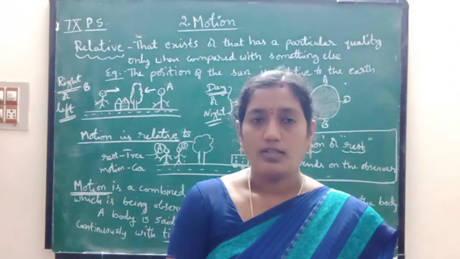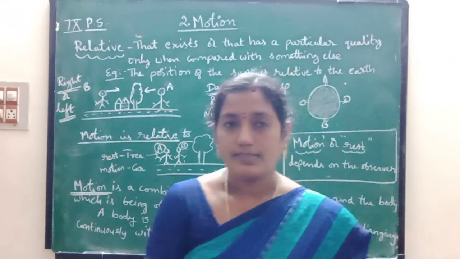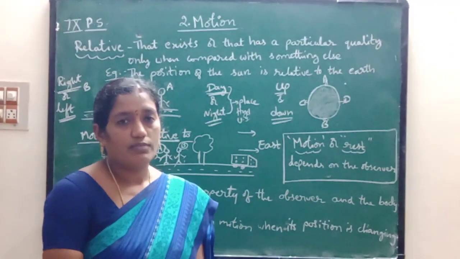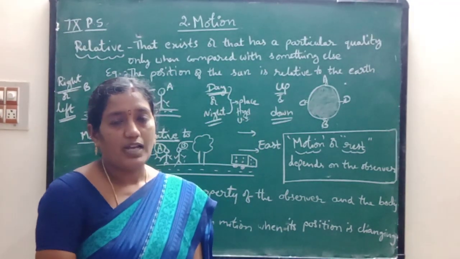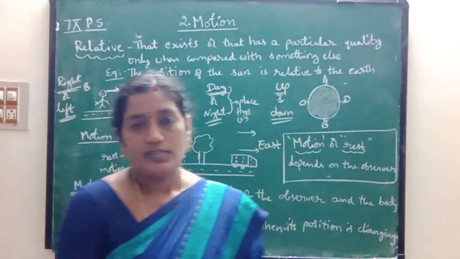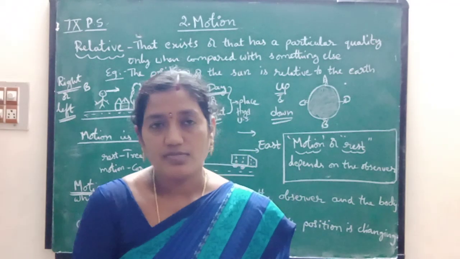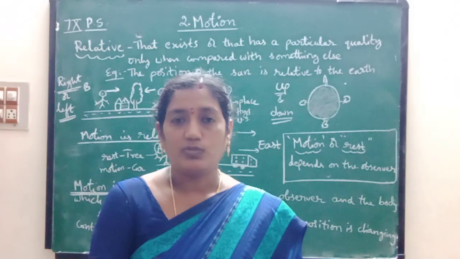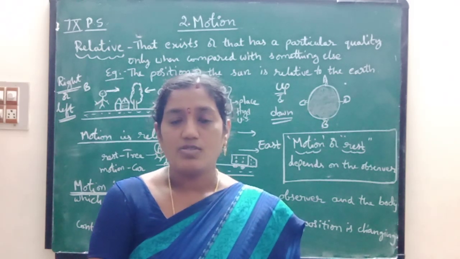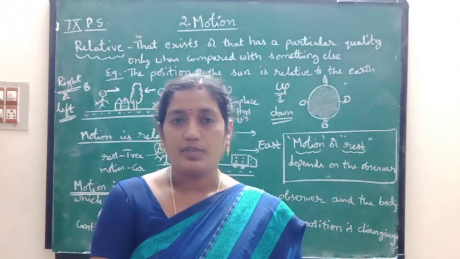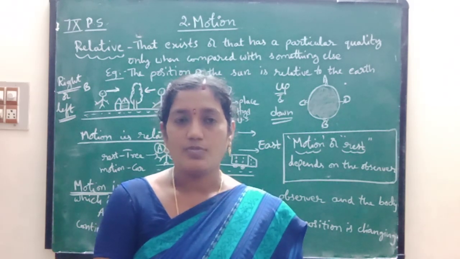Now what is the example for this motion according to our lesson? Before understanding the motion, first of all we have to know some terms, children. The first word is relative. Relative means it is based on the position of the observer.